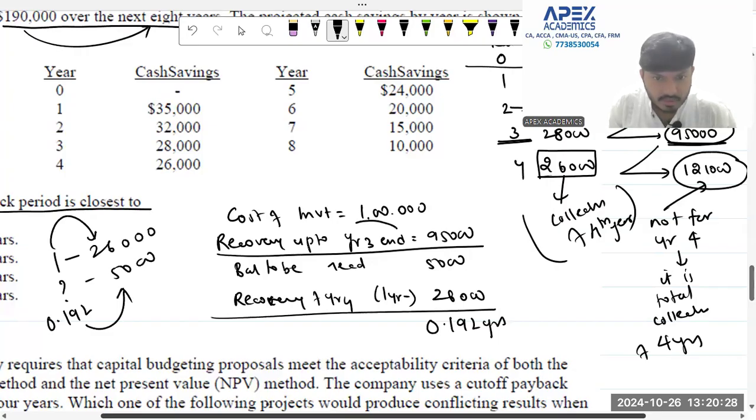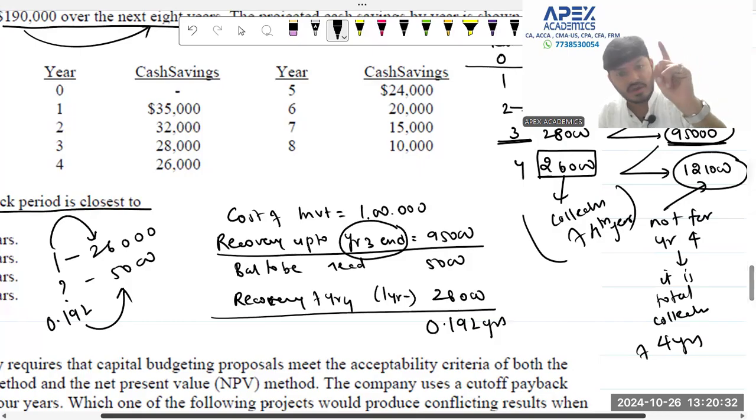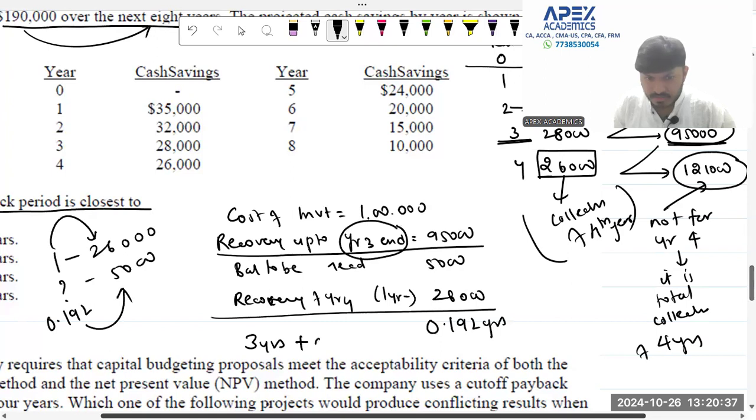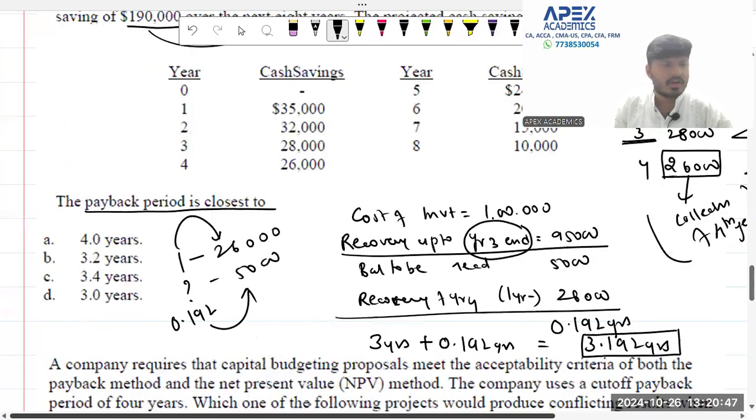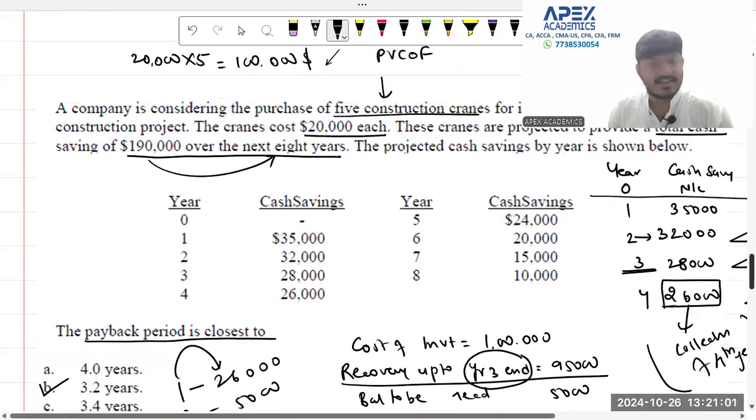So recovery up to the third year end is 95,000 and recovery after 0.192 years is 5,000. So your payback period is 3 years plus 0.192 years. 3.192 years is your payback or your recovery period. This can be rounded off to 3.2, making 3.2 the answer in your question. Right? So payback period is about when the investment is going to be recovered.